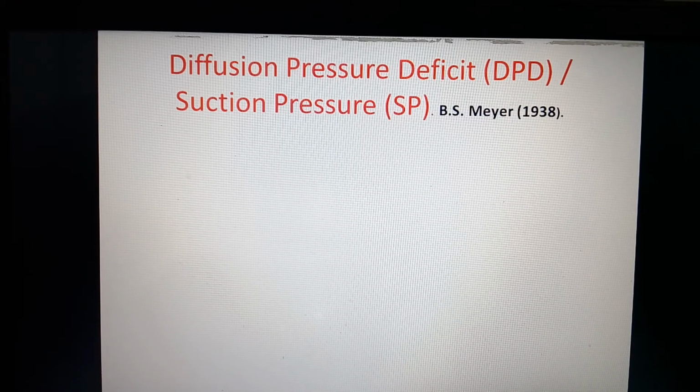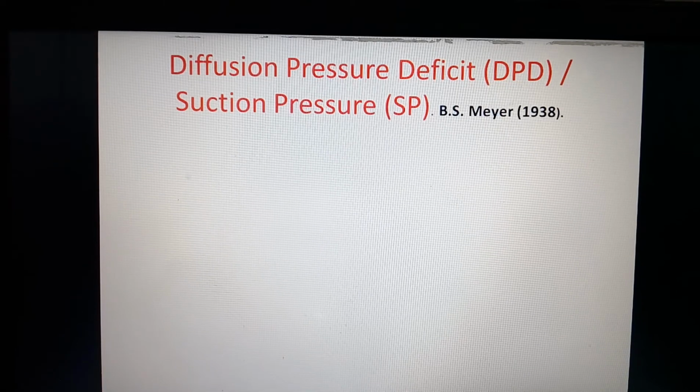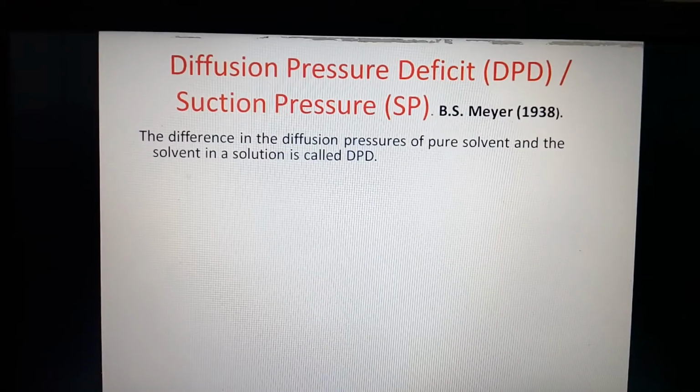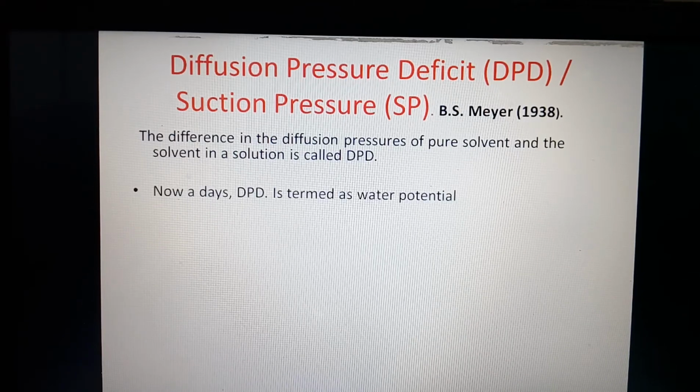The term diffusion pressure deficit was given by the scientist B.S. Meyer in 1938. What is diffusion pressure deficit? We have discussed it two to three times: the difference between the diffusion pressure of pure water and the solvent in a solution is called DPD. Nowadays DPD is also called water potential.